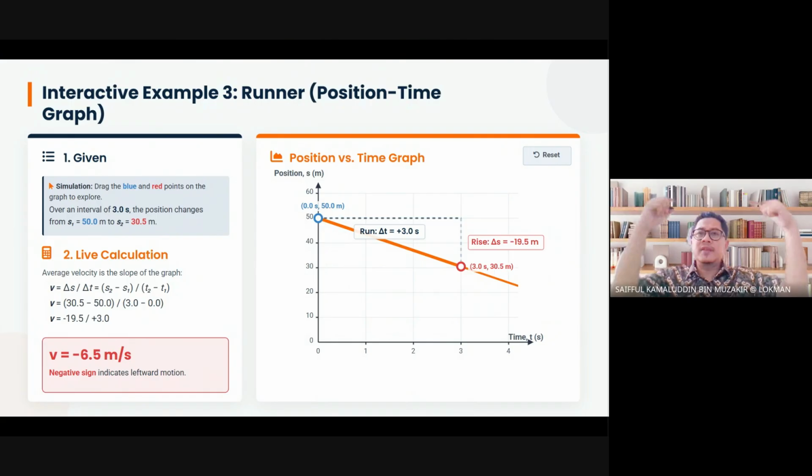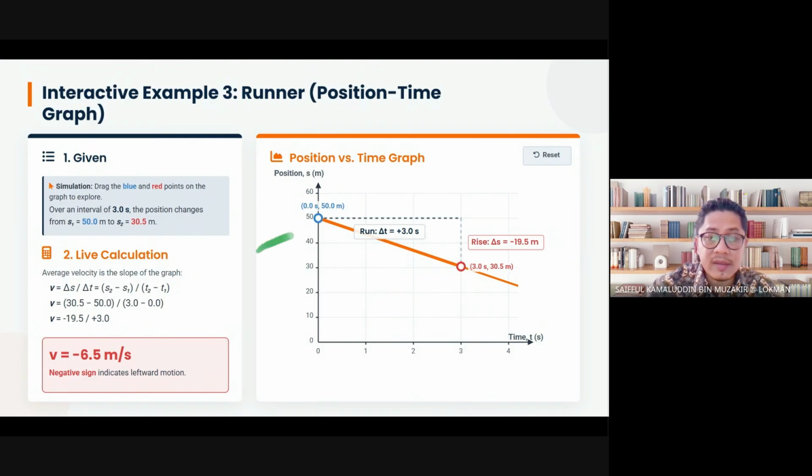How about the displacement? Displacement is the difference of location. How? Difference of location is final location minus initial location. The runner moves from here to there, so this is your final location, which we usually write as S2.